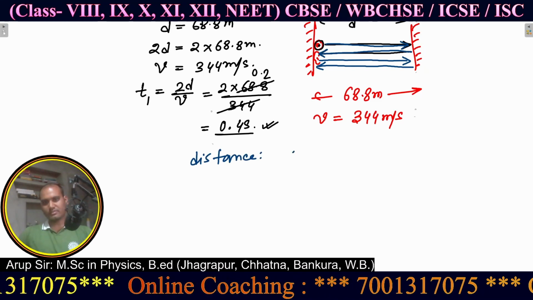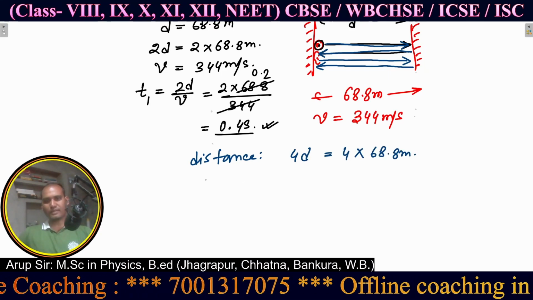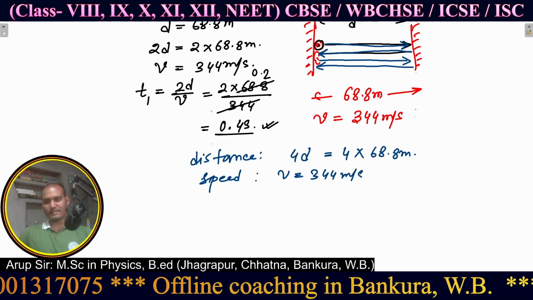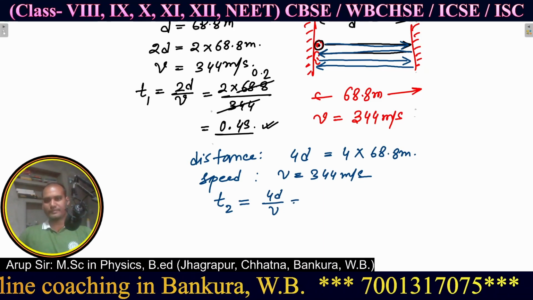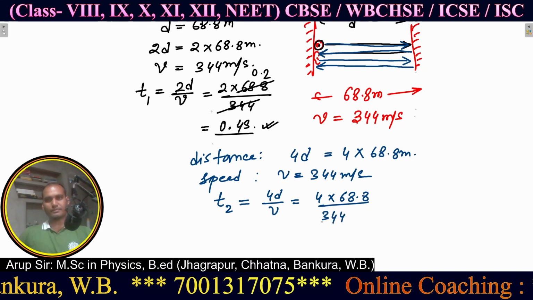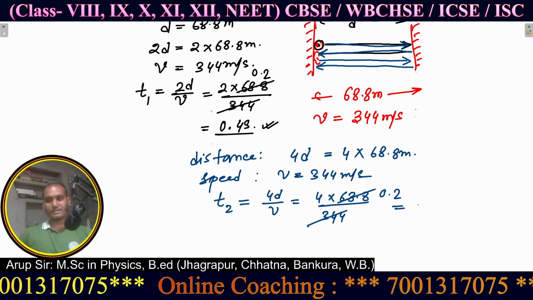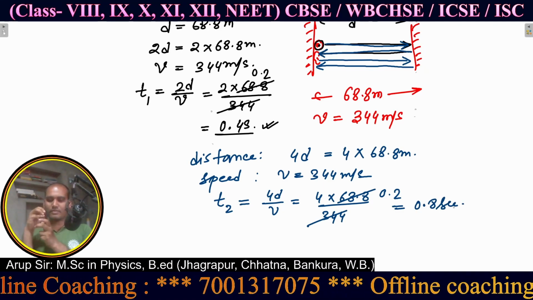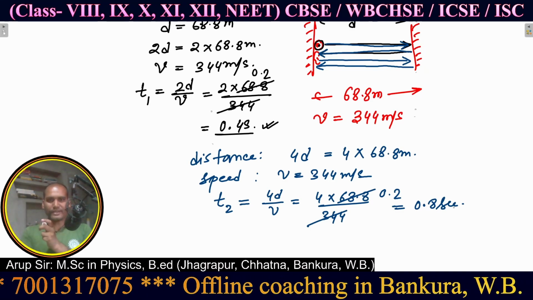So for the second echo, distance is 4d, which means 4 into 68.8 meter. And the speed v is equal to 344 meter per second. The time t2 will be 4d divided by v, which is 4 into 68.8 divided by 344. If you cancel this, again you will get 0.2, and the result will be 0.8 second. So the direct sound I am creating, after 0.4 second first echo, after 0.8 seconds second echo.